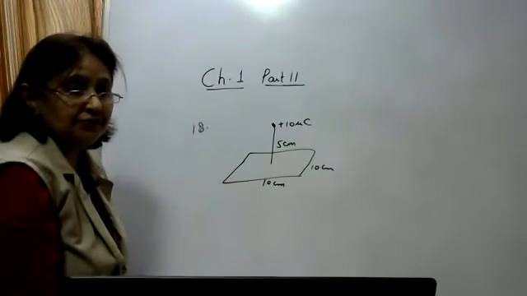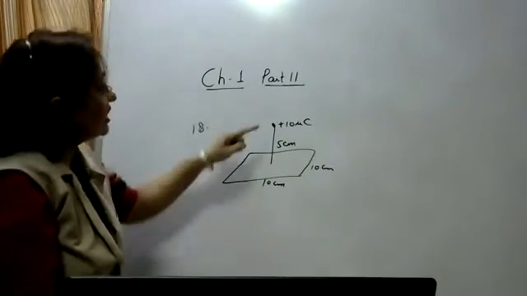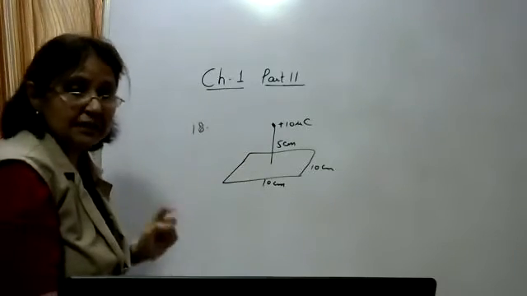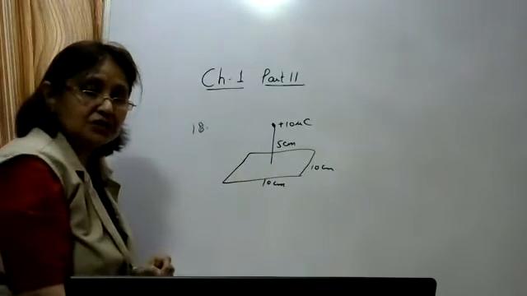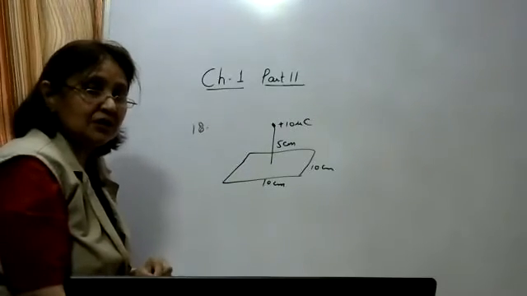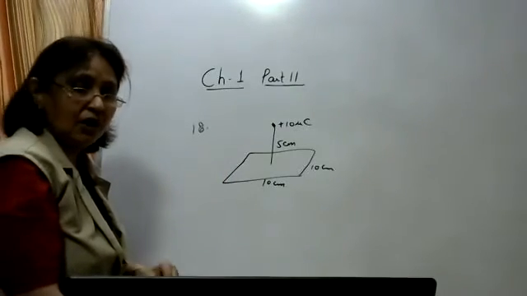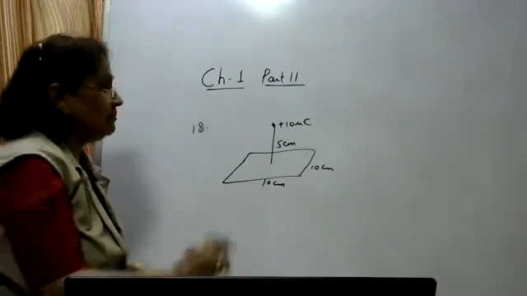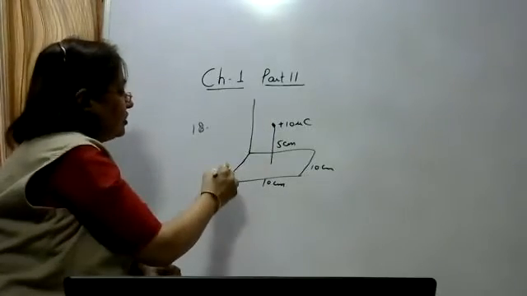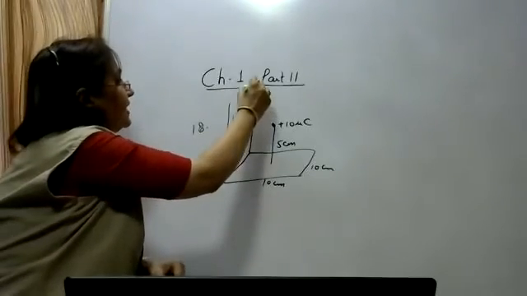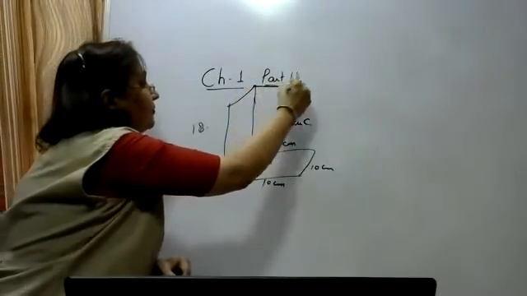Now, when we use Gauss law, this charge should be enclosed inside a closed surface. So first we'll enclose this charge in a closed surface. That is, we'll make a cube of side 10 centimeter each.